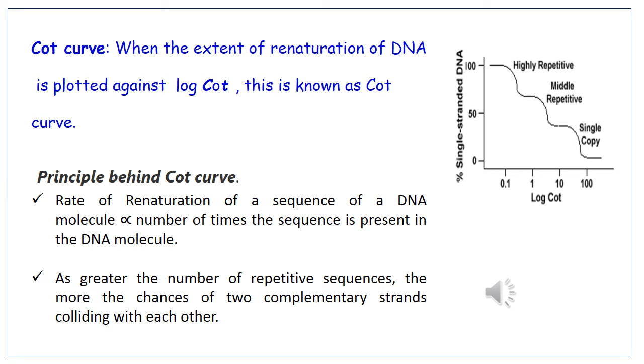The principle behind the COT curve is that the rate of renaturation of a DNA sequence depends on how many times that sequence is present in the DNA molecule. The greater the number of repetitive sequences, the more the chances of two complementary strands colliding with each other.